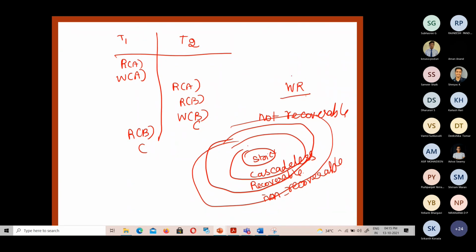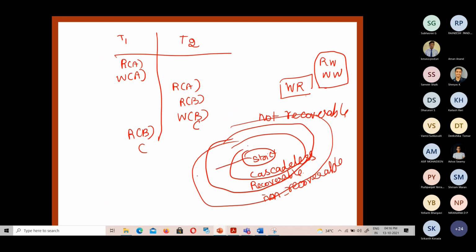There are a few more conflicts that may be present even though those schedules are recoverable or cascadeless. Other RW, WW conflicts may be there. If we are not having any of these conflicts, we have a consistent database, right? But since they consider only WR dependency, recoverable and cascadeless schedules may lead to an inconsistent state of the database. All the cascadeless schedules are recoverable, but all the recoverable schedules are not cascadeless, so that is what the hierarchy means.